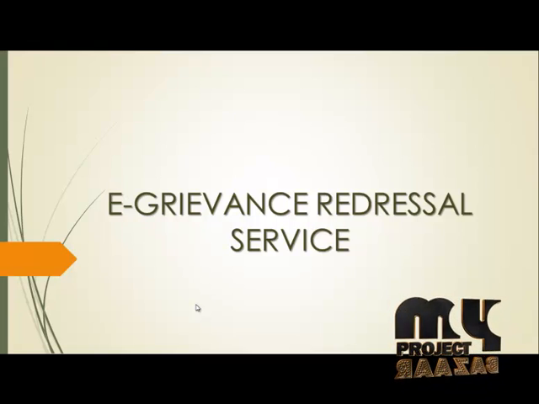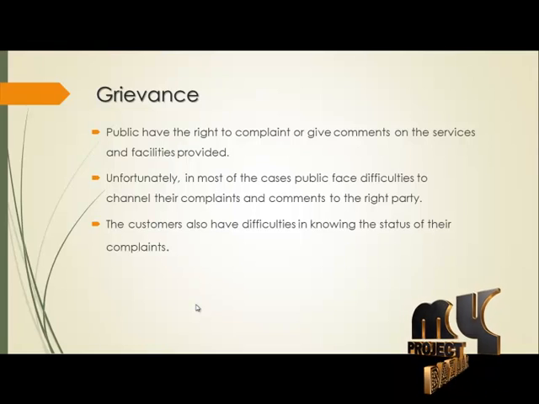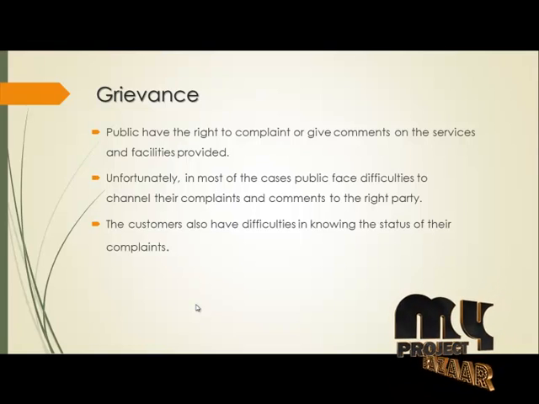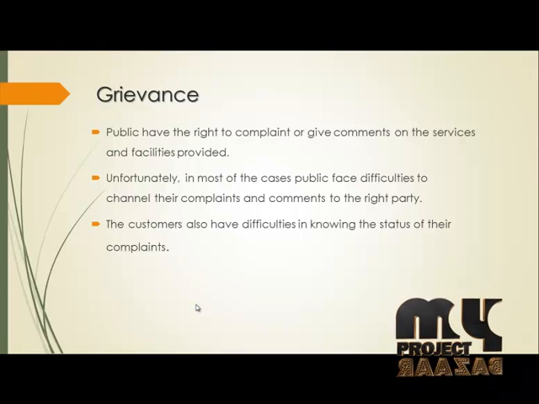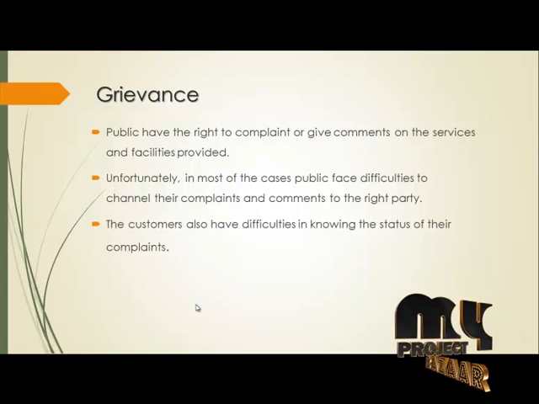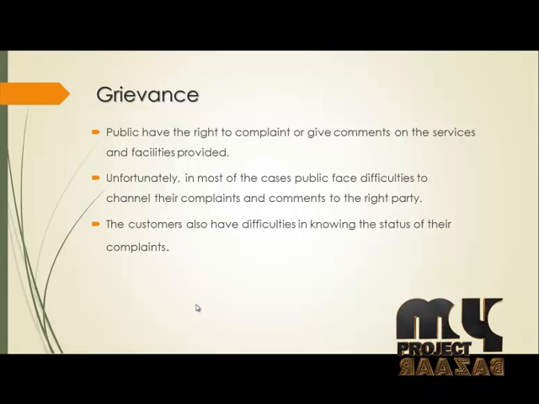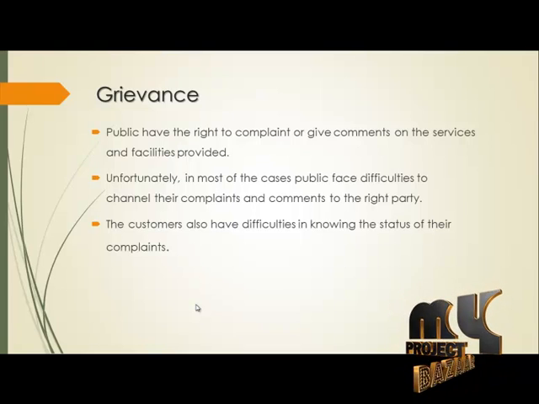E-Grievance Redressal service. Grievance means the interaction of the public with government officers, providing a facility for complaints. Unfortunately, it is very complex for the public to post a complaint in media or comments to the right parties. Customers also find it very difficult to receive the status of a complaint after posting it.